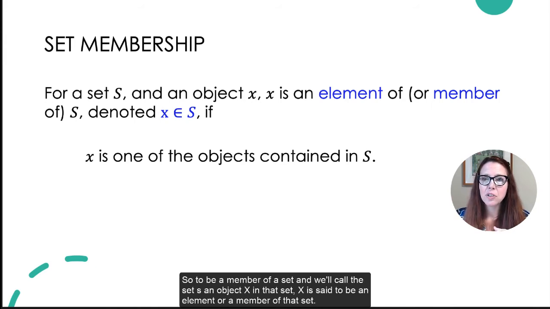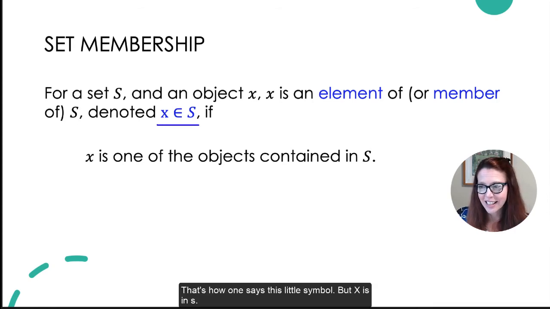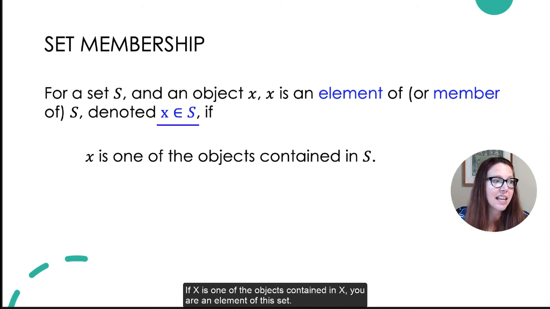Okay, so to be a member of a set, and we'll call the set S, and an object X in that set, X is said to be an element or a member of that set, and we denote it, meaning the way that we represent that is writing X, and I say X in S. That's how one says this little symbol. But X is in S if X is one of the objects contained in S. You are an element of this set.